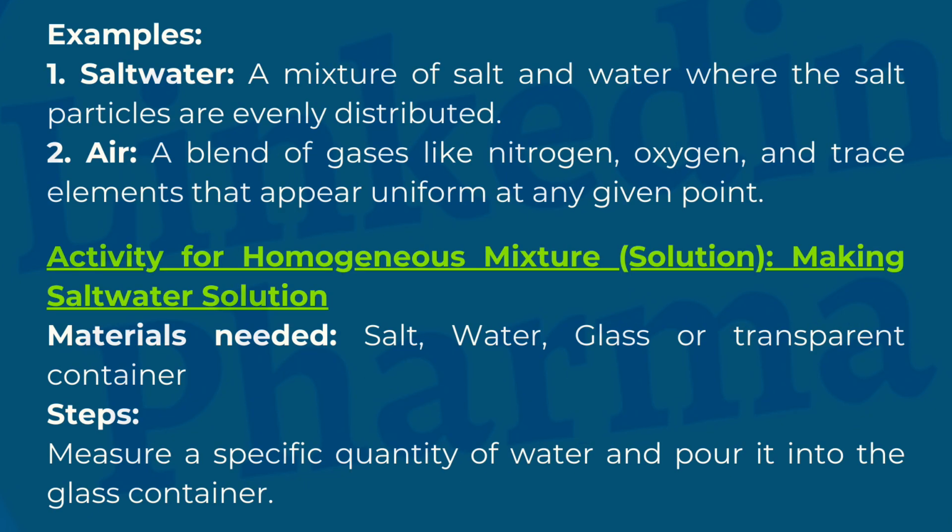These mixtures appear visually consistent and do not show distinct boundaries between their components. Examples. Salt water. A mixture of salt and water where the salt particles are evenly distributed. Air. A blend of gases like nitrogen, oxygen, and trace elements that appear uniform at any given point.